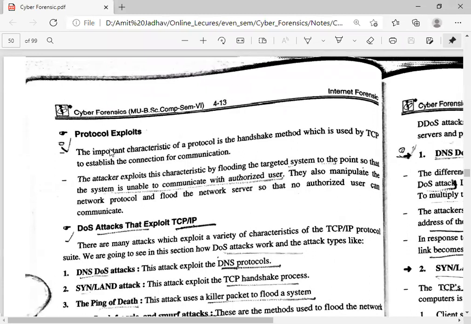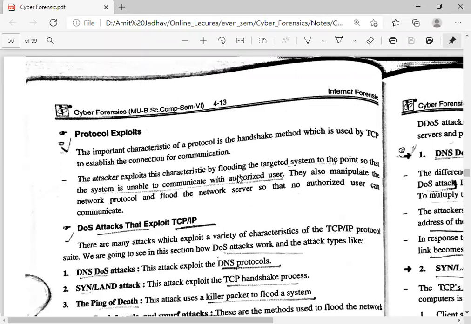Next, the first one is the protocol exploit. The most important characteristic of the protocol is the handshake method. We all know the handshake method: first establish the connection, then communication and acknowledgement, and then close the connection. The attacker exploits this characteristic by flooding the targeted system to the point that the system is unable to communicate with the user.